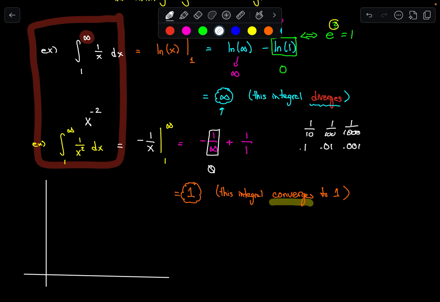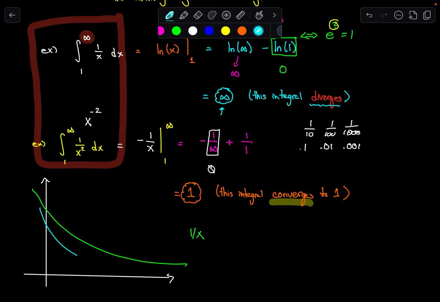There's 1 over x, and my other function, 1 over x squared. Granted, both these should be going up here, but whatever. Is 1 over x squared, quote unquote, dying out fast enough?